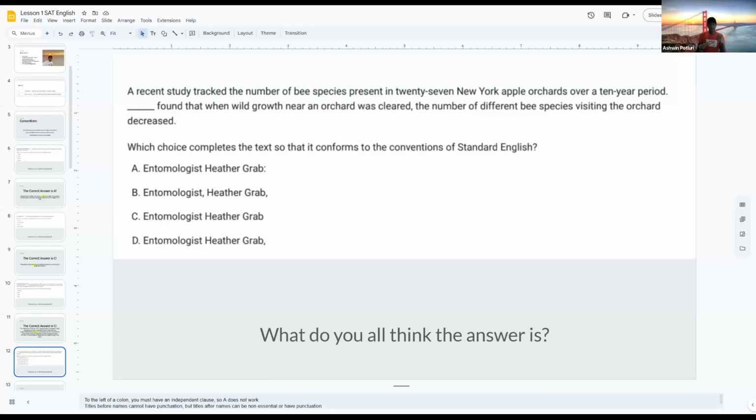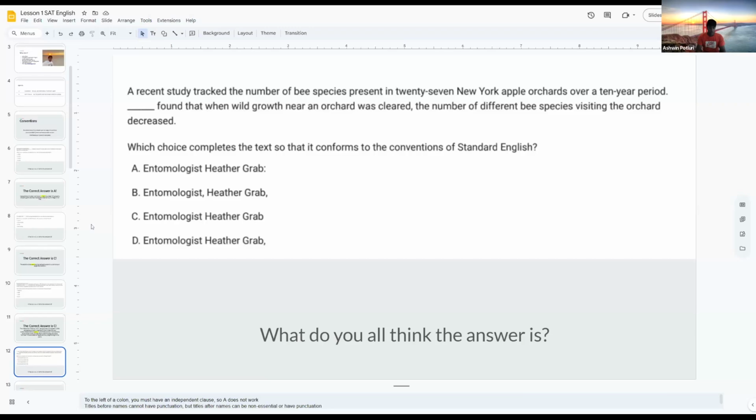Entomologist Heather Grab, and that comma creates another double comma with the comma after cleared. So that's deleting an essential piece of information in the sentence, and the sentence does not make any sense without it. If we were to delete that, it would be entomologist Heather Grab, the number of different bee species. That does not flow properly. It seems like there's something missing, so it's not grammatically correct.